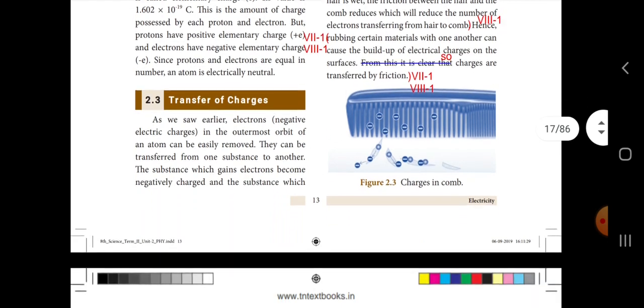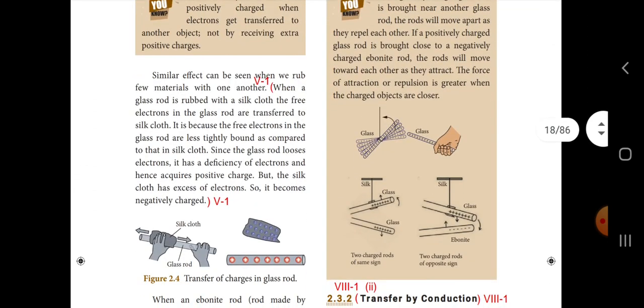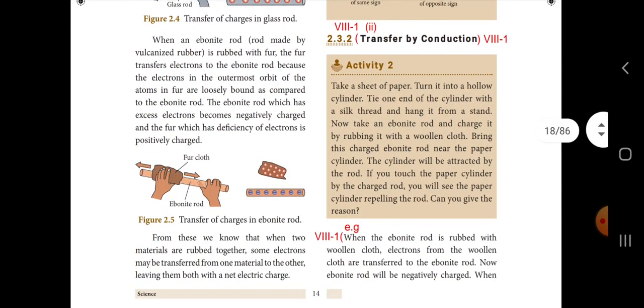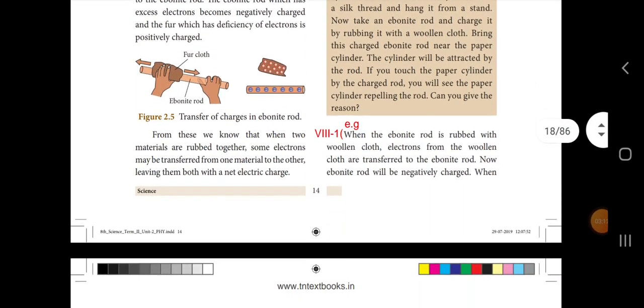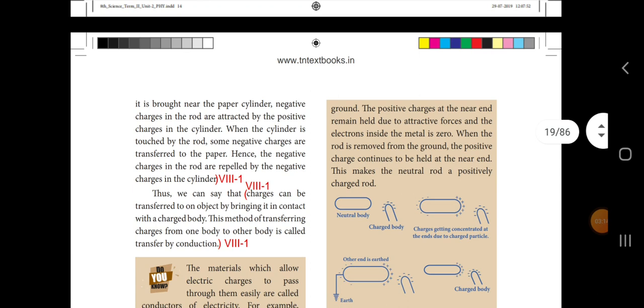So, second one is transfer by conduction. Charges can be transferred to an object by bringing it in contact with a charged body. This method of transferring charges from one body to other body is called transfer by conduction.